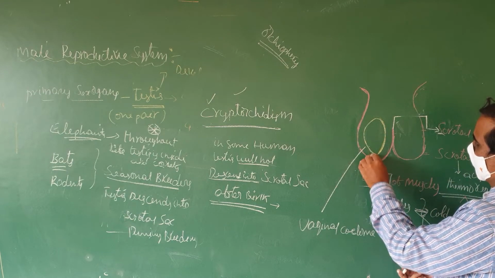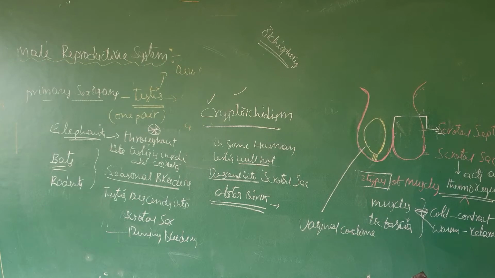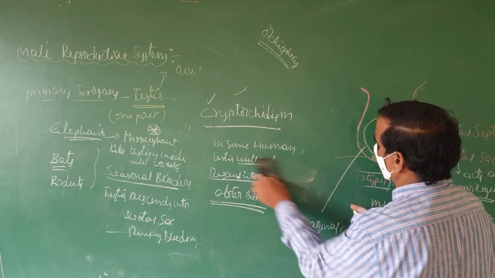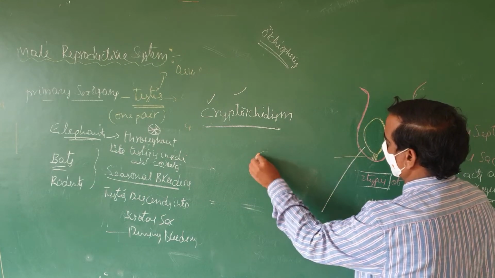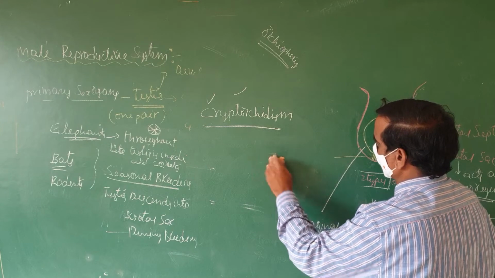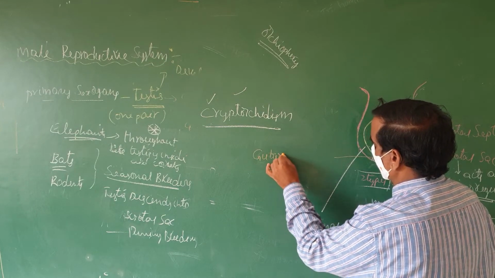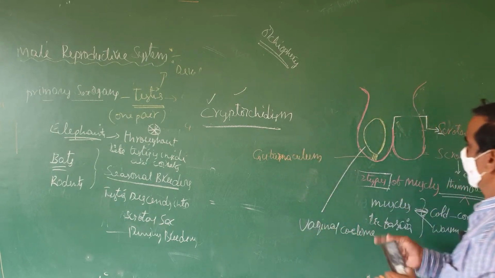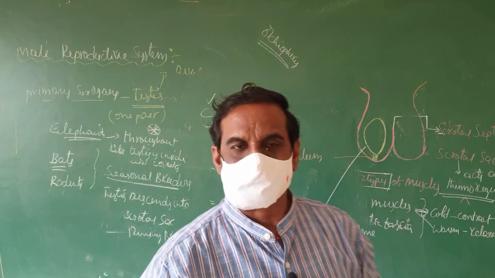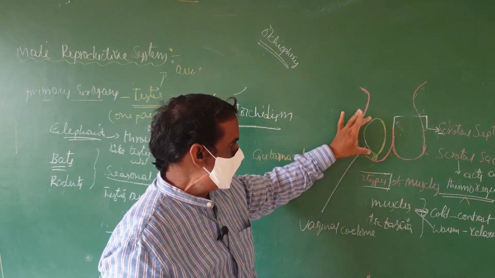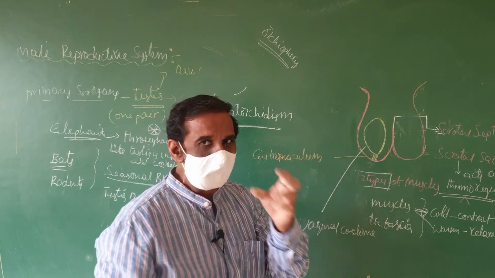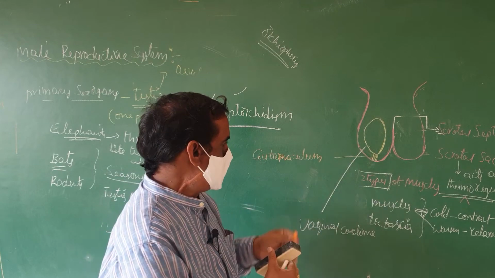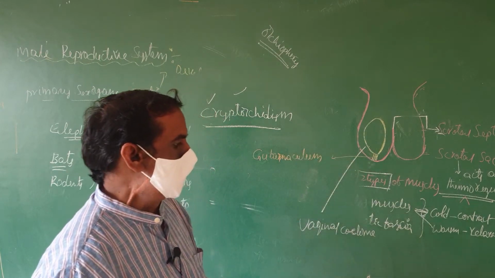Here a bundle of muscle fibers will be there. This bundle of muscle fibers is called the gubernaculum. What is the gubernaculum? A bundle of muscle fibers that hold the testis in its position. That means the testis is attached to the wall of the scrotal sac by muscle fibers. These muscle fibers are called the gubernaculum.